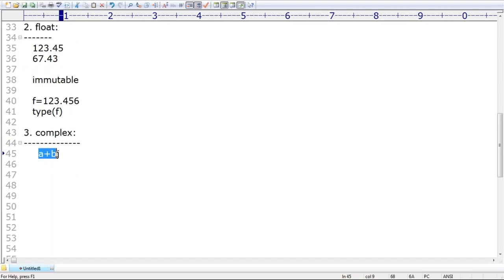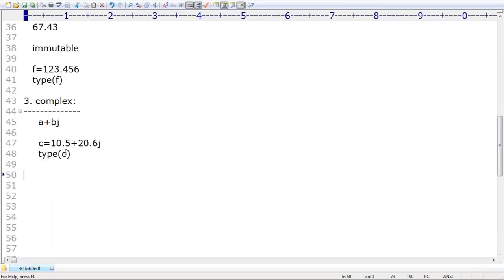Next, the a part is by default considered the real part. The b part is by default considered the imaginary part. Remember that, imaginary part, right? a and b both can be int values, both can be float values, no problem at all. Sir, if you want an example, c is equal to 10.5 plus 20.6j. Just print the type of c, automatically it is going to tell that it is the complex type.